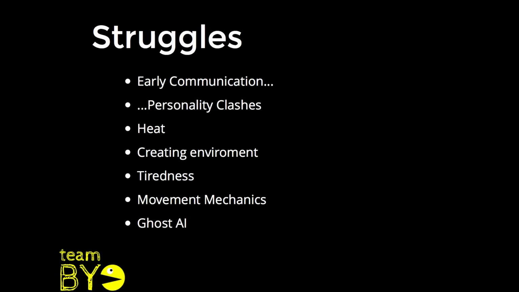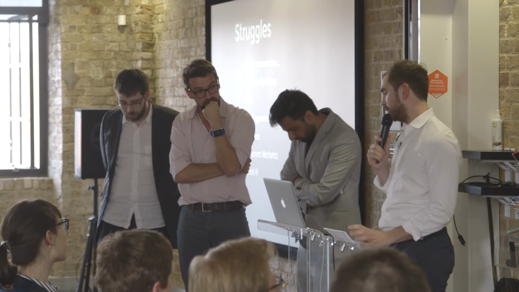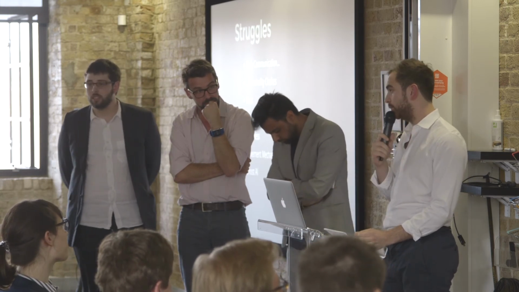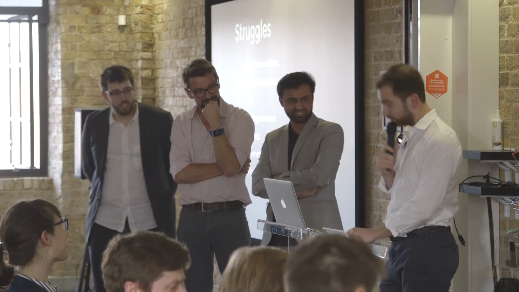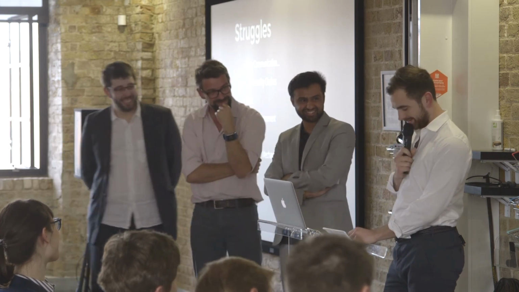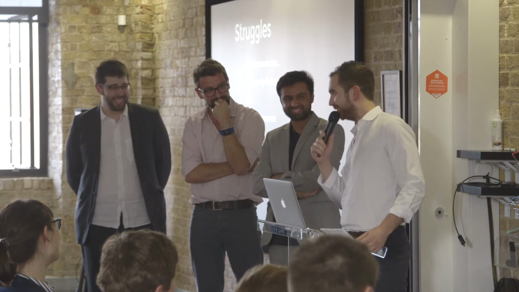To conclude, we'll talk a little bit about how things went. I mean, the code was complex by the end. There were a lot of elements, a lot of things interacting with each other, both on the canvas and in the code base. But things got a little more complicated when communication between the team went a little bit bad. I would say that, a little bit like the four ghosts in Pac-Man, we were four very different men, but we eventually realized we had a shared goal of chasing the Pac-Man, so it came together somewhat nicely.